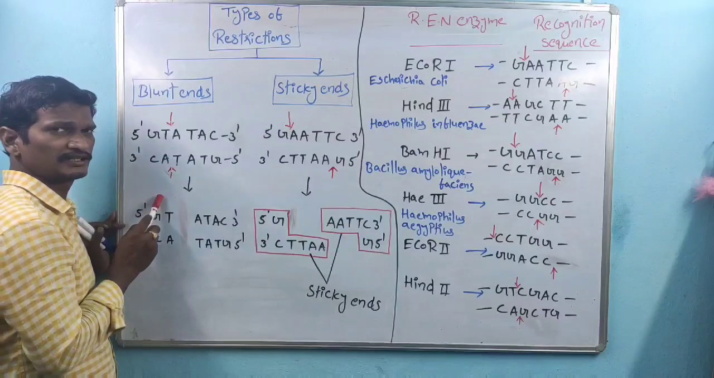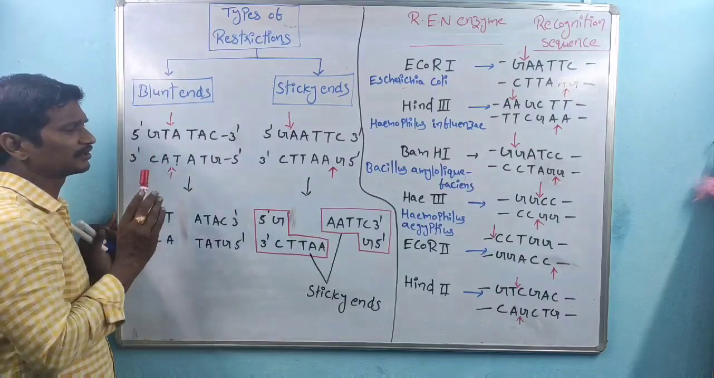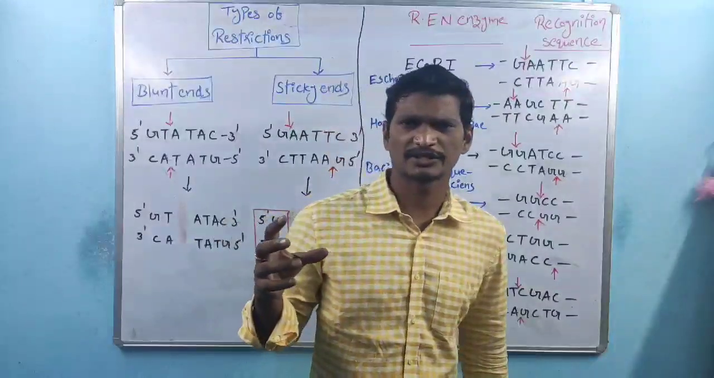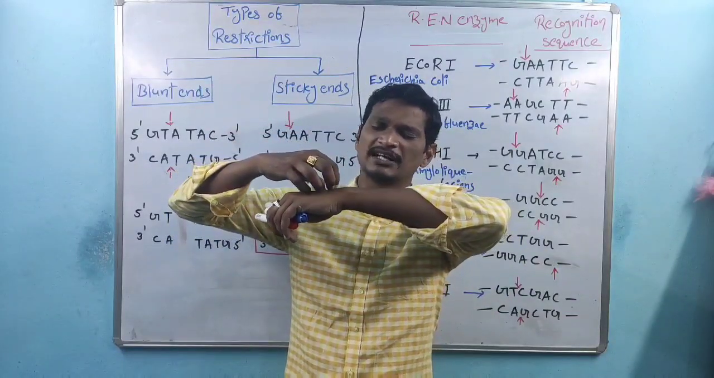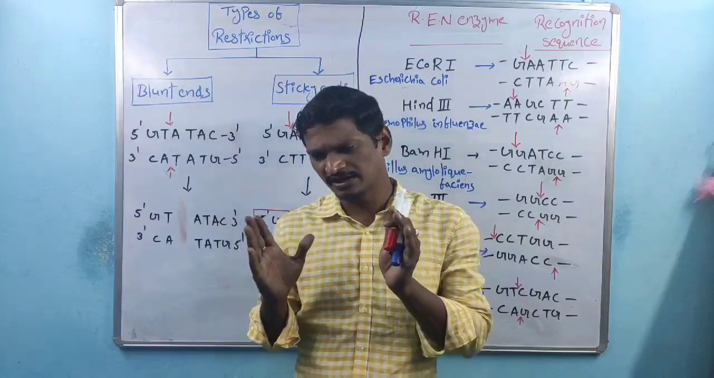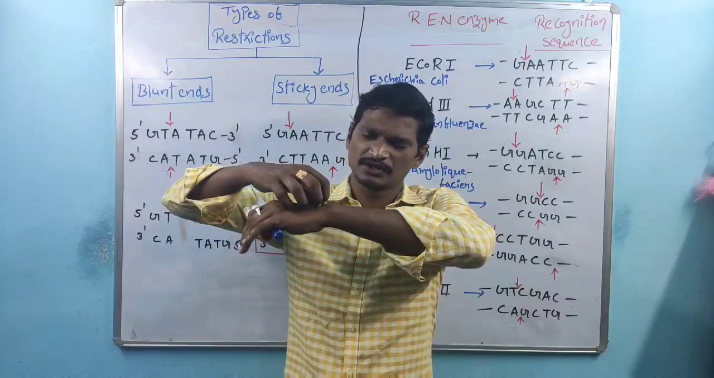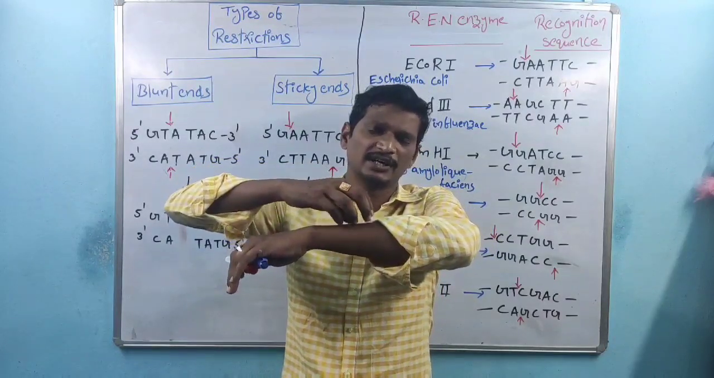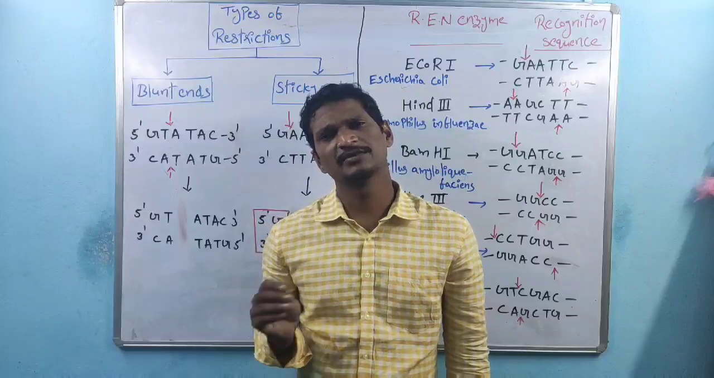Which bonds are cleaved here? The bonds between sugar and the phosphate, that is nothing but the phosphodiester bond. And all of you remember, one of the restriction endonuclease enzymes inspects the DNA sequence. Inspection is nothing but a clear observation for the particular sequence. When the enzyme identifies the particular sequence or the restriction site, at that location only the cutting of DNA takes place.